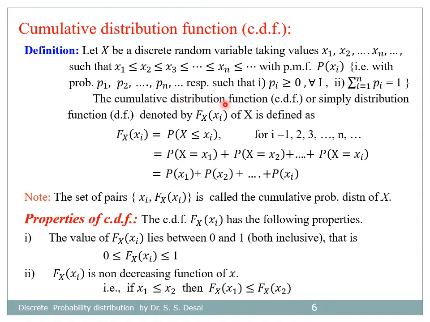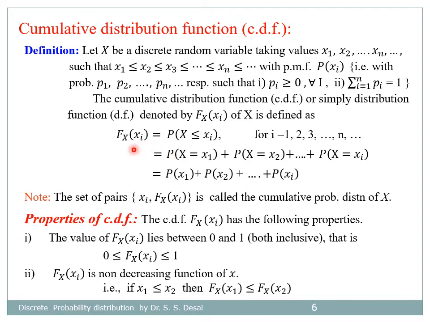The cumulative distribution function CDF or simply distribution function DF, denoted by capital F of X at the point xi of random variable X, is defined as F(xi) equal to probability of X less than or equal to xi for i equal to 1 up to n, .... So which is equal to probability that X is equal to x1 plus probability that X is equal to x2 plus ... plus probability that X is equal to xi.